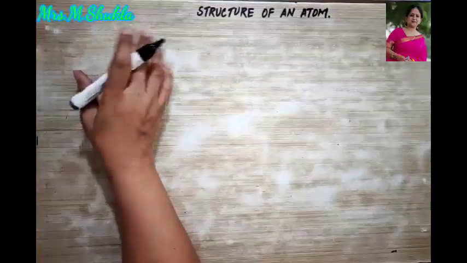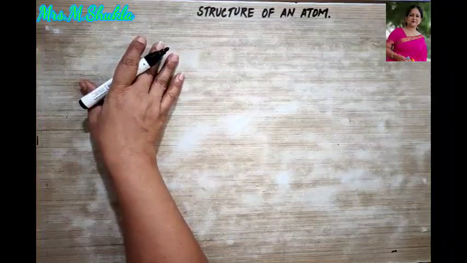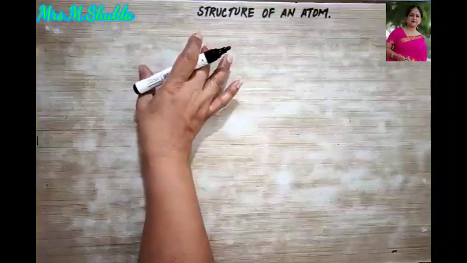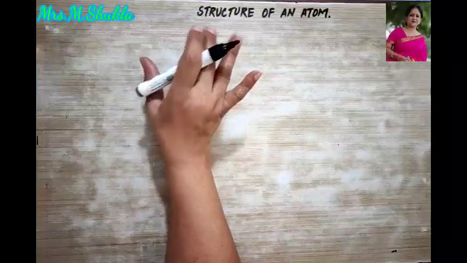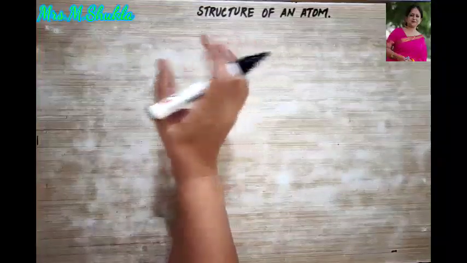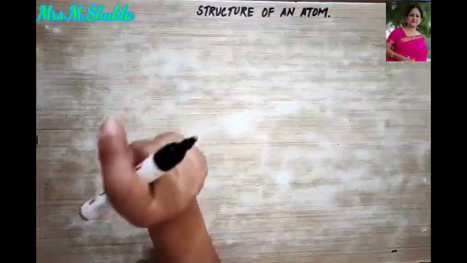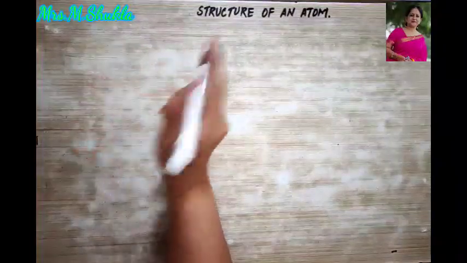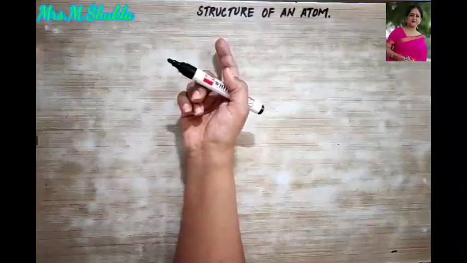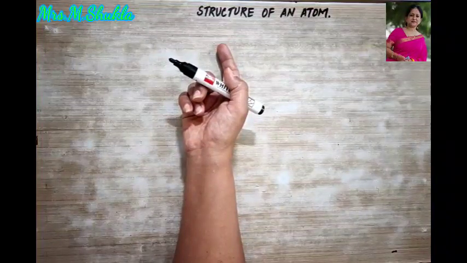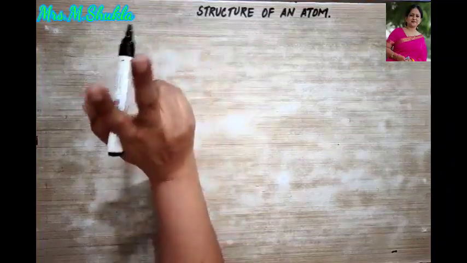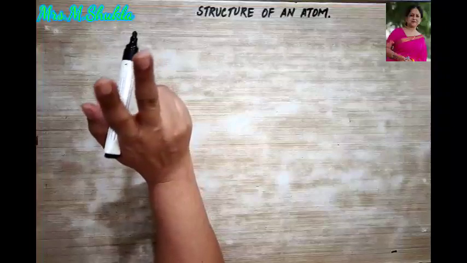So the answer to this question is that in a many electron atom, an electron is always attracted by the nucleus, right? And at the same time, it is repelled by other electrons that are present in the orbital, right? So an orbital always has a set of two electrons, remember.